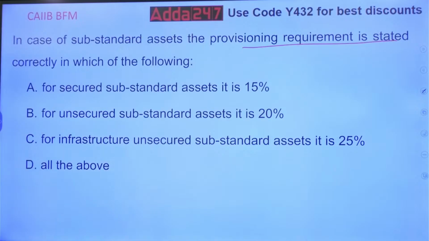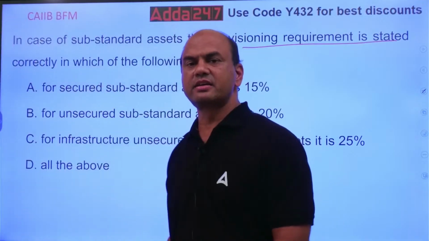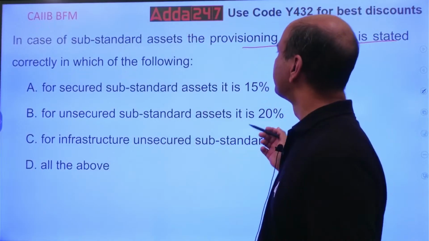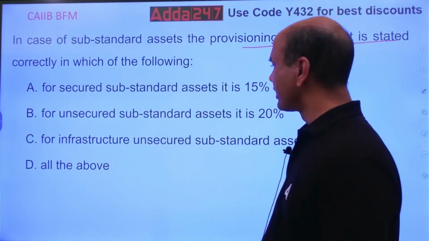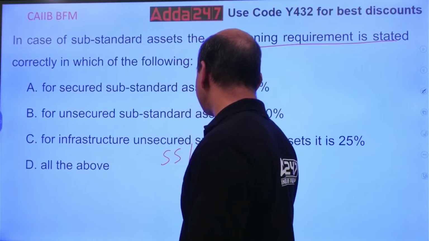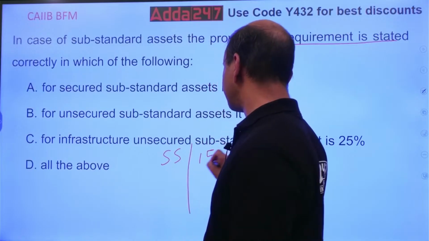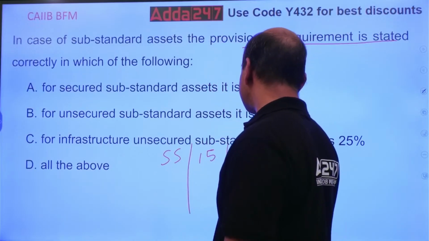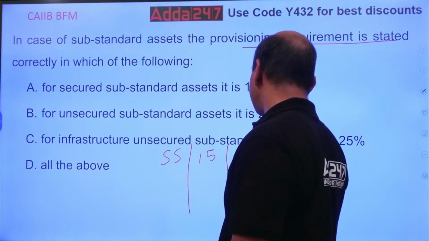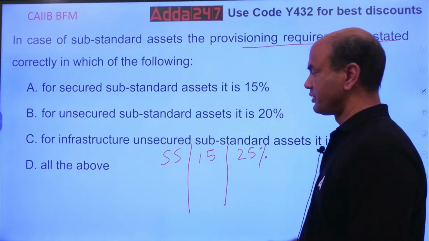Which is the right answer? See here, let's get this provisioning clear again. For substandard, it is always 15-25: 15% for secured, 25% for unsecured. For substandard, 15-25.